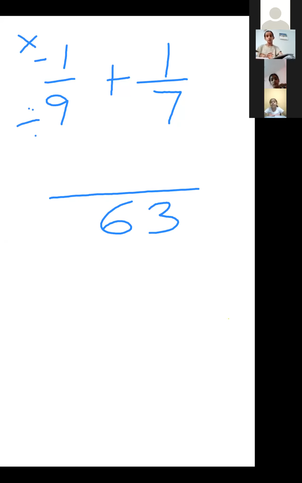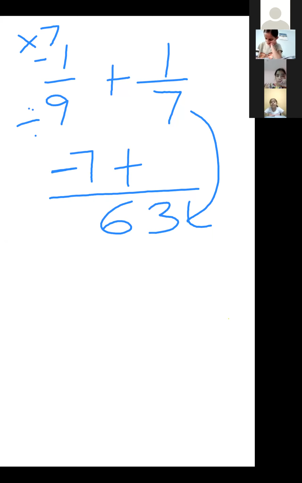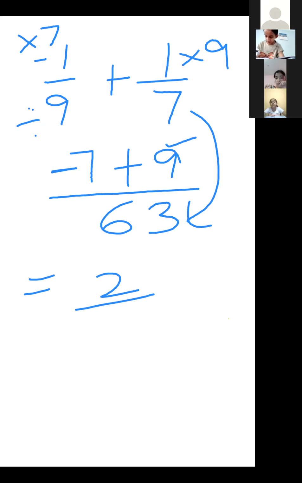So in the table of 9, when 63 comes, it is 7, since 9 sevens are 63. Now we multiply 7 here: 7 ones are 7, so -7 plus. Now in the table of 7, when 63 comes, it is 9, so you multiply 9 with the 1: 9 ones are 9. So what is the answer? -7 plus 9. Now we have to subtract because one is negative and one is positive. 9 minus 7 is 2, and we take the sign of the bigger number. The bigger number is 9, so it is plus 2 upon 63.